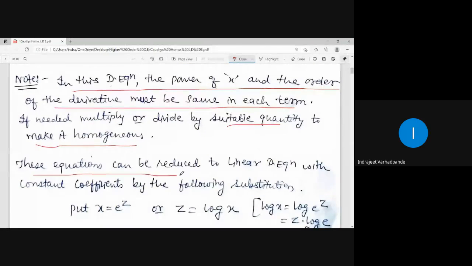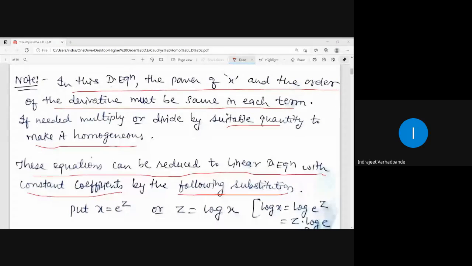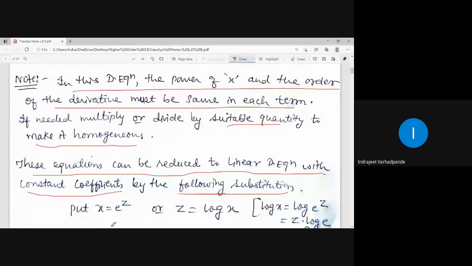These equations can be reduced to linear differential equation with constant coefficient by using the proper substitution. As I said, we do not have any provision for solving the differential equation with variable coefficient. So we will have to convert it into the differential equation with constant coefficient.